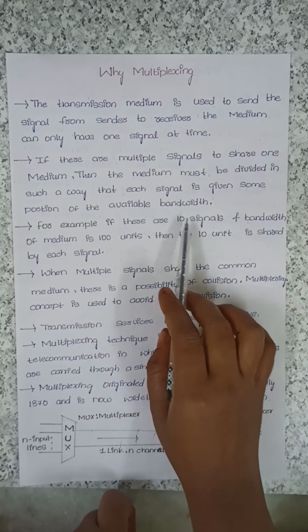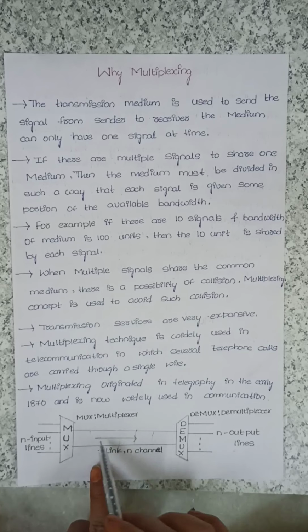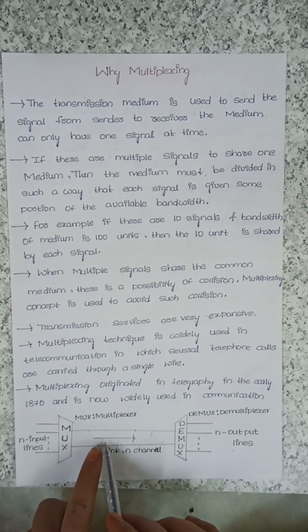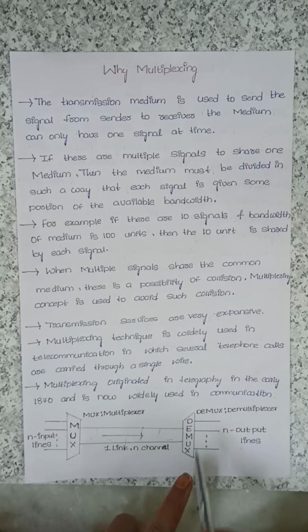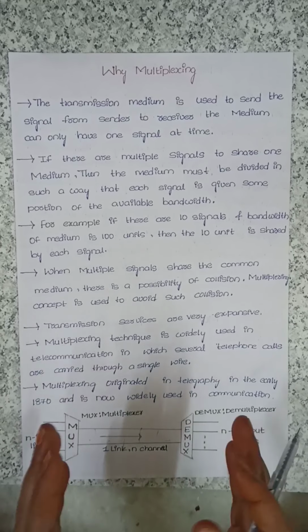For example, 10 signals are there and the bandwidth is 100. One signal shares 10, another signal shares 10, up to 10 signals sharing 10, 10, 10. So the bandwidth will be divided 10, 10, 10.